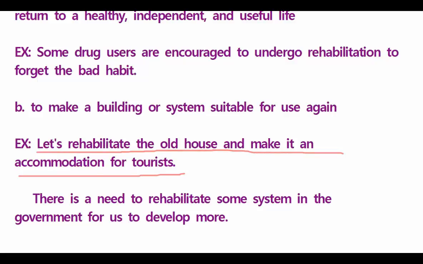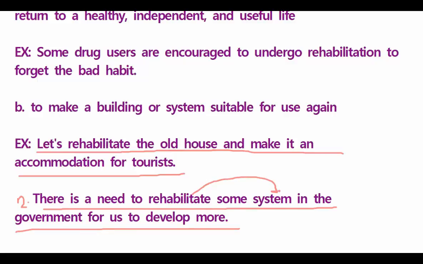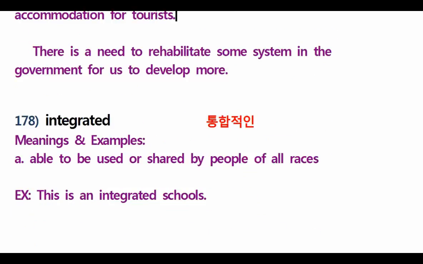Got it? And the number two example here is what? There is a need to rehabilitate some system in the government for us to develop more. Understand? You can also rehabilitate the system of the government. It's possible also. You have the system, you also have the house, and a while ago was the person. Rehabilitation. What is the verb of rehabilitation? Very good. Rehabilitate. Now let's go to the next one.